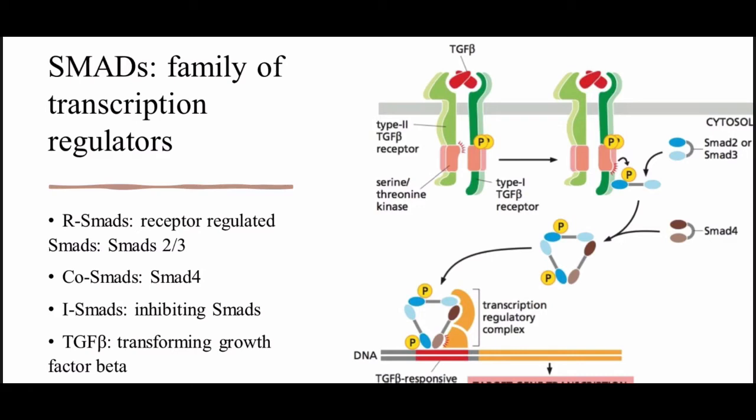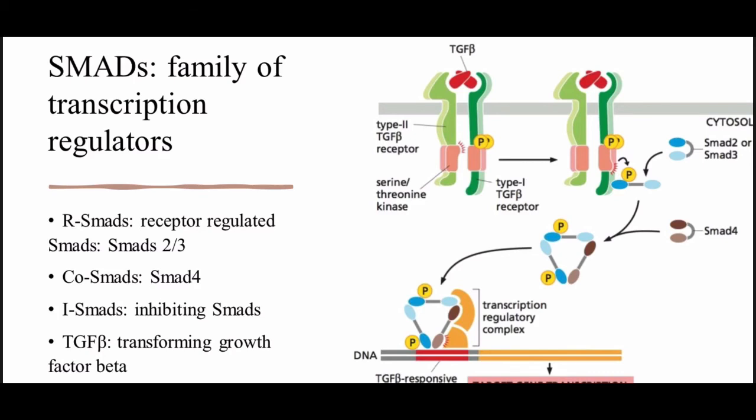It recruits a ubiquitin ligase called a SMURF, which stands for SMAD ubiquitination regulatory factor. So that ubiquitinates the receptor, basically tagging it to be degraded, and therefore it can no longer be used. It also recruits a protein phosphatase that dephosphorylates and inactivates the receptor. The inhibitory SMADs also bind to the co-SMAD, which then inhibits it by preventing binding to the R-SMADs or by promoting its ubiquitination and degradation.